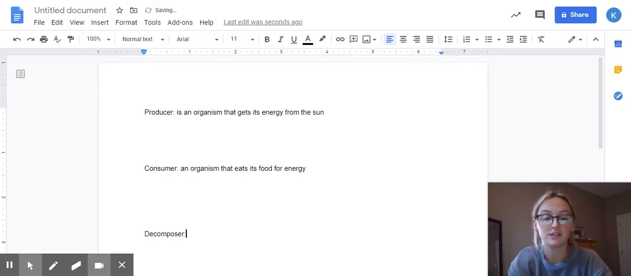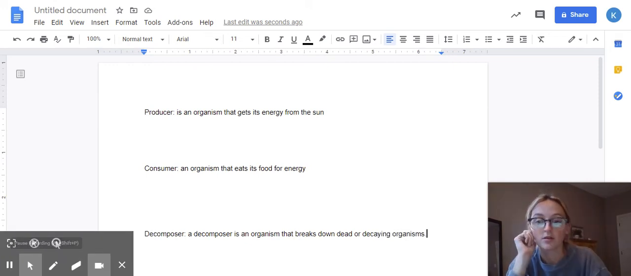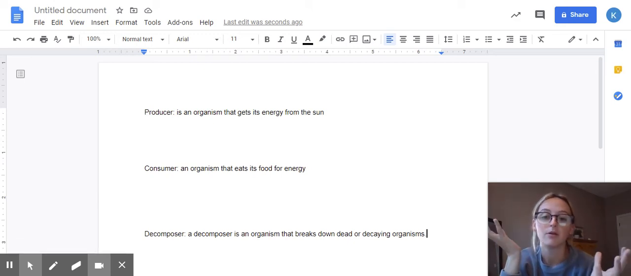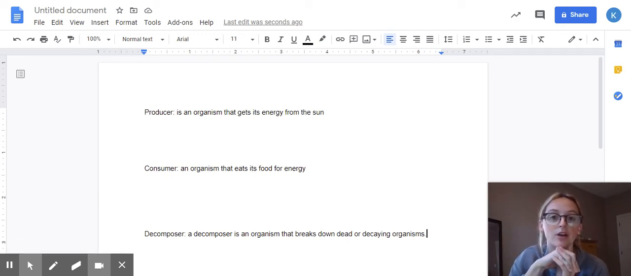Awesome. And now we have decomposer. A decomposer is an organism that breaks down dead or decaying organisms. What's an example of a decomposer that we already know? Great, like fungi. Fungi are an example of decomposers.